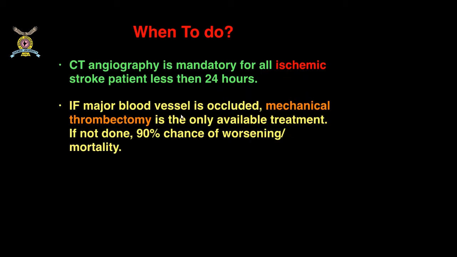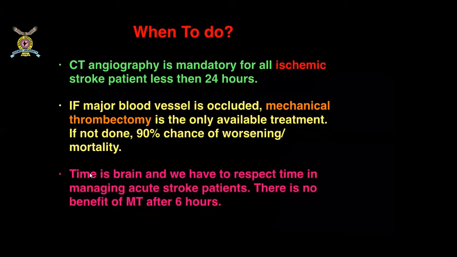If the major blood vessel is occluded, mechanical thrombectomy is the only available treatment. If we don't do this, then there is almost a 90% chance that the patient might deteriorate further or can even result in death in the next few days. And we have to always remember that time is brain, and we have to respect the time when it comes to the management of acute stroke patients.